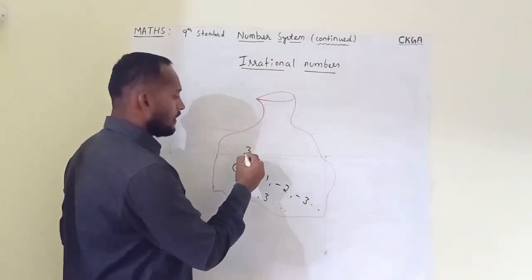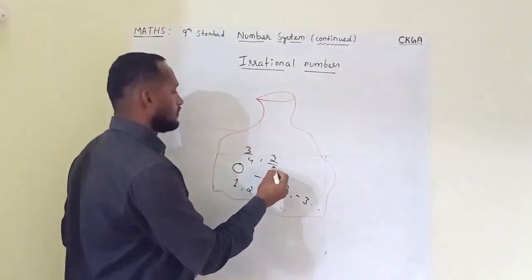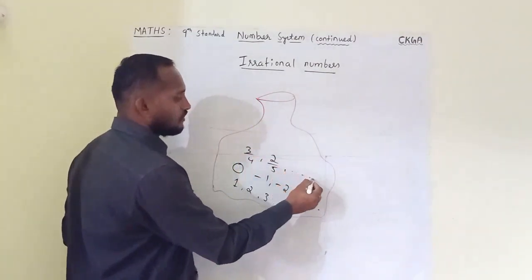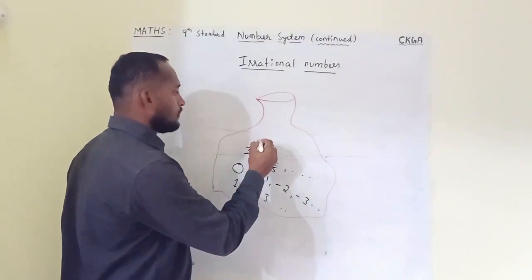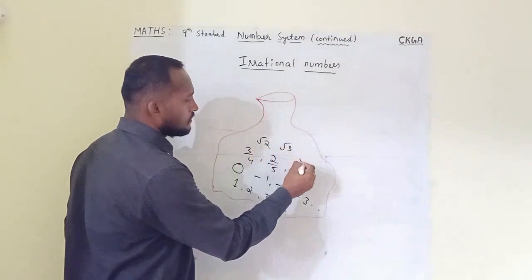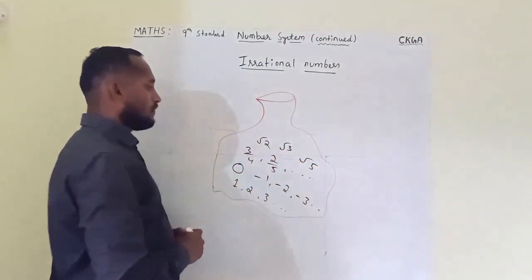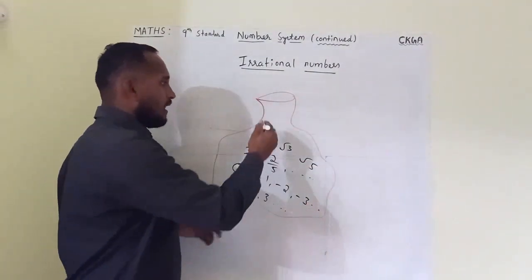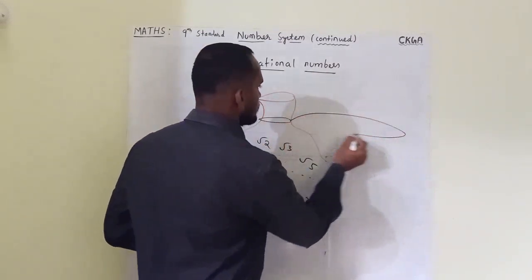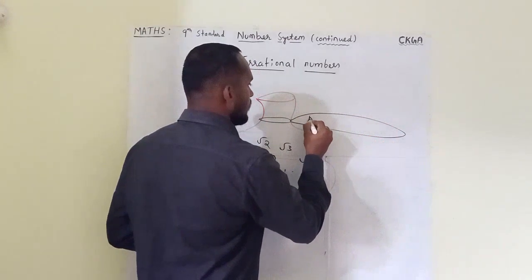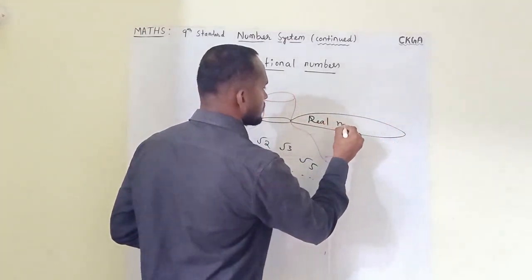For them, if I had 3 by 4, 2 by 5, some rational numbers, so I am adding them. Next, if you have some irrational numbers, now finally this bag is filled with the number system. You can call this number system real numbers.